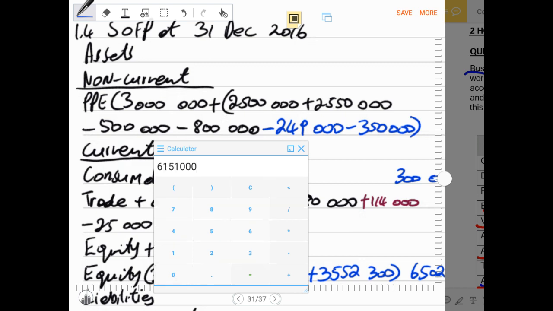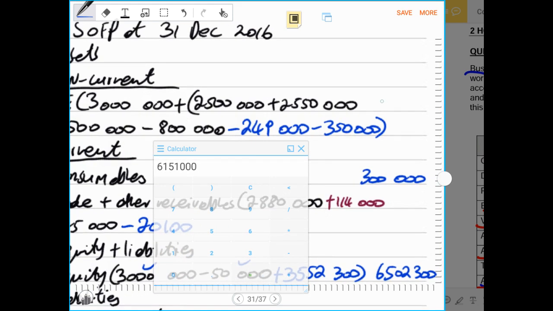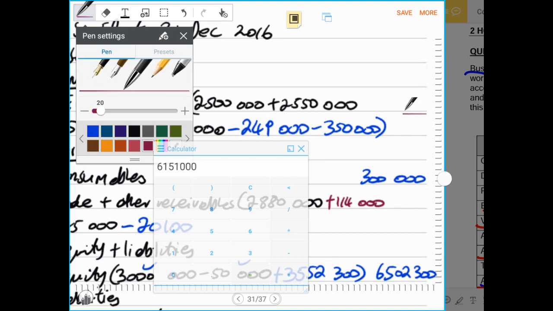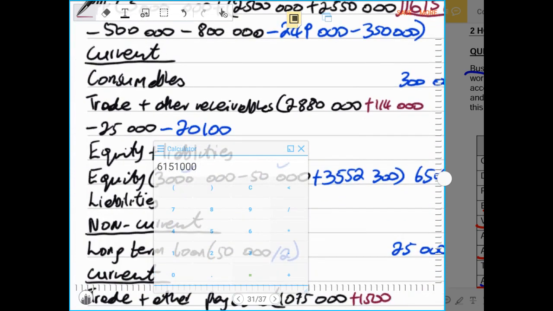That will give us the total of the property, plant, and equipment, which is 6,151,000.